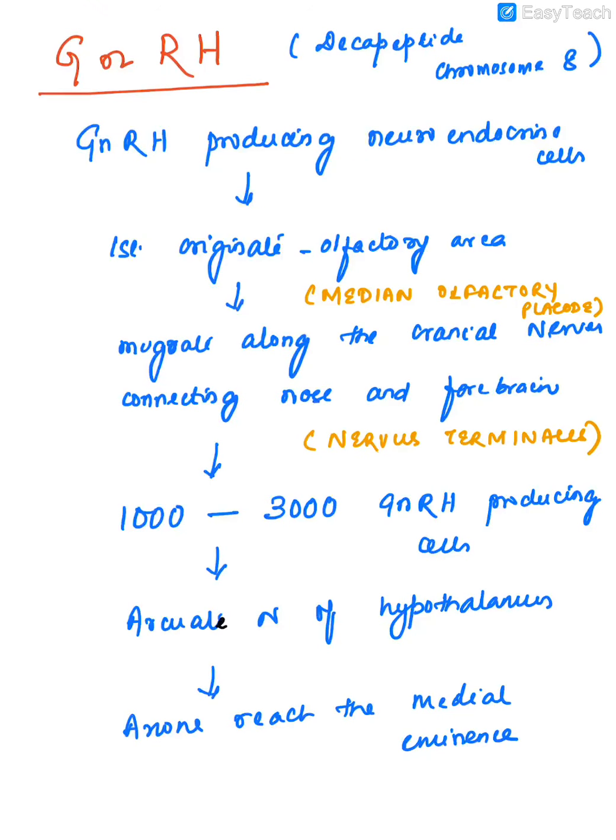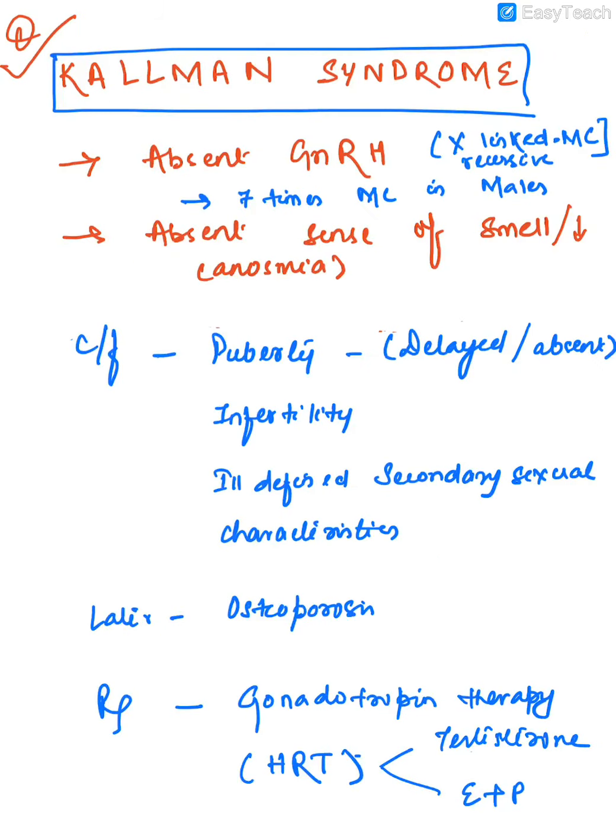Because of the lack of migration of these GnRH-producing cells from the olfactory region to the forebrain, in Kallmann syndrome there is absent GnRH, and because the olfactory system is also involved, the patients will have an absent sense of smell, anosmia, or a reduced sense of smell. Clinical features of these patients will be delayed or absent puberty because of absent GnRH, infertility of course,